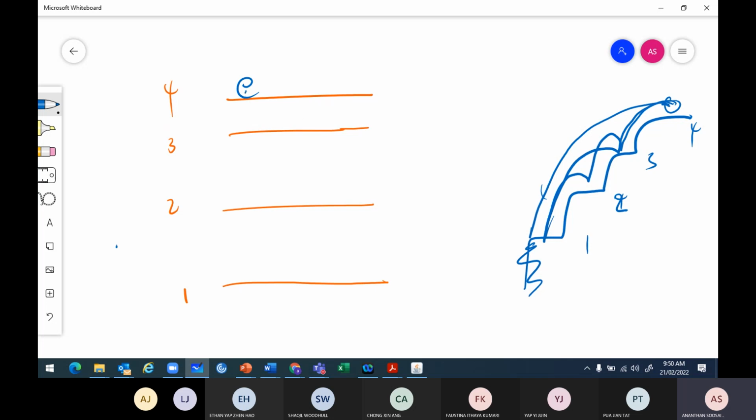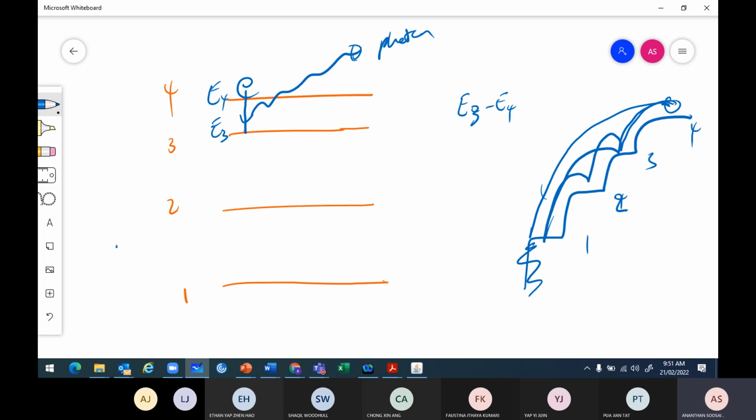This electron first can come down to 3, and the difference in energy is E4 minus E3. So it gives out a photon. The energy of that photon is equal to the energy difference, E4 minus E3.